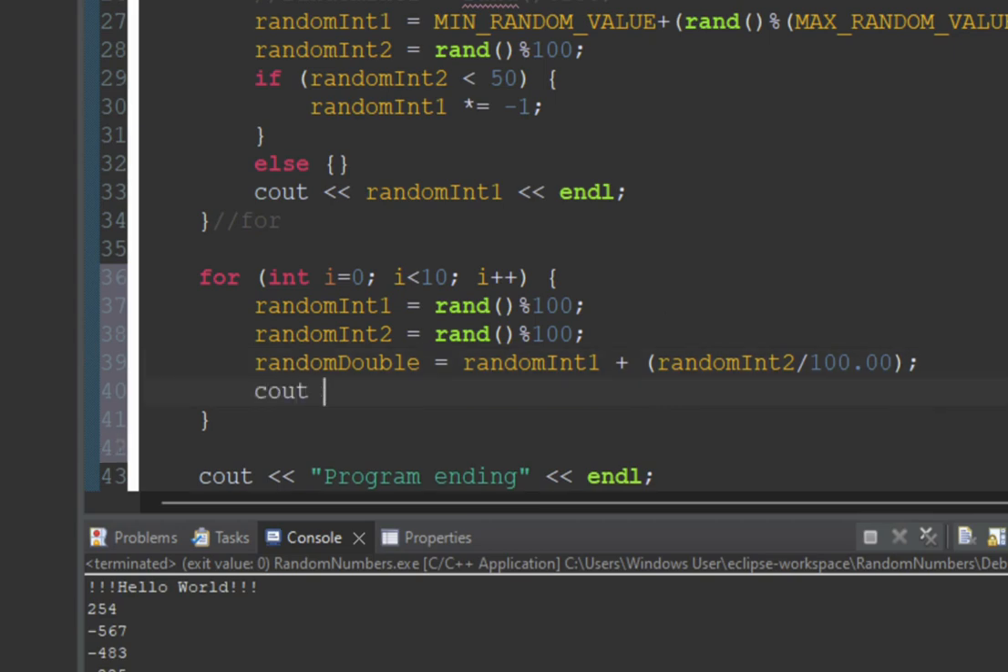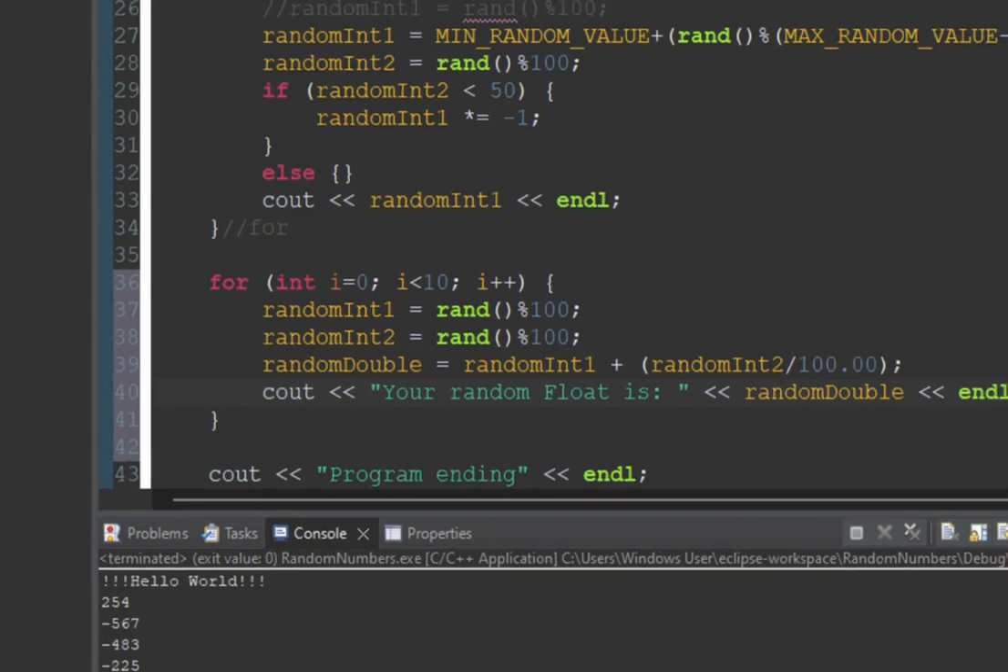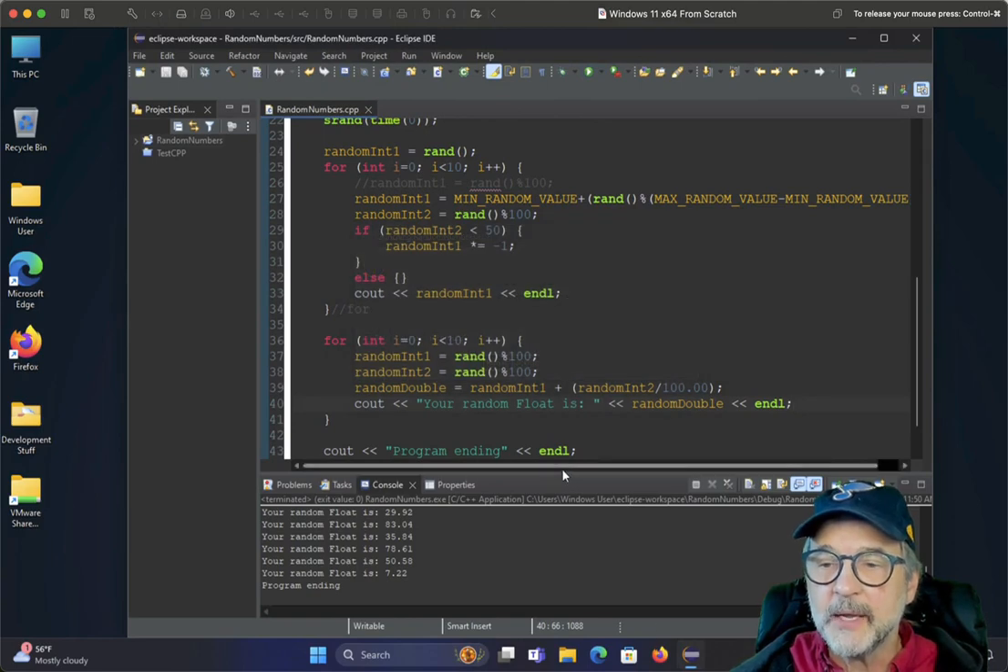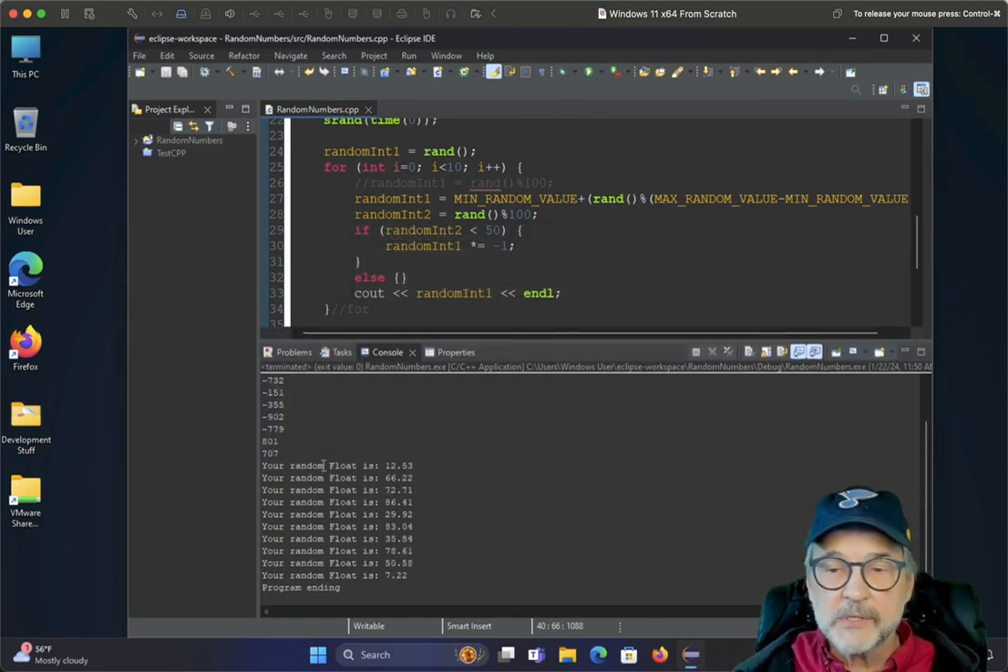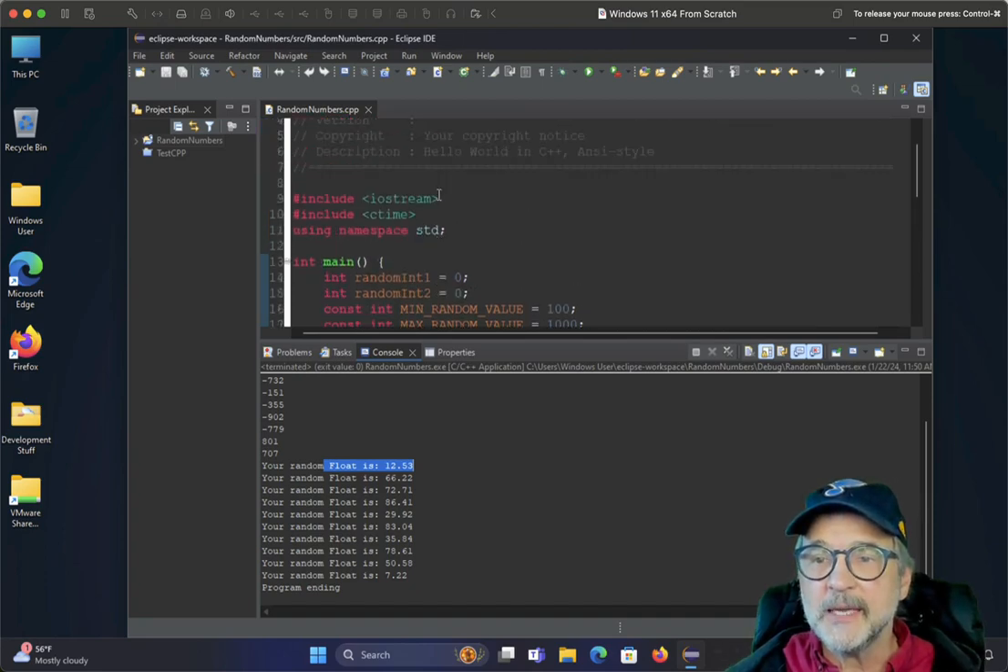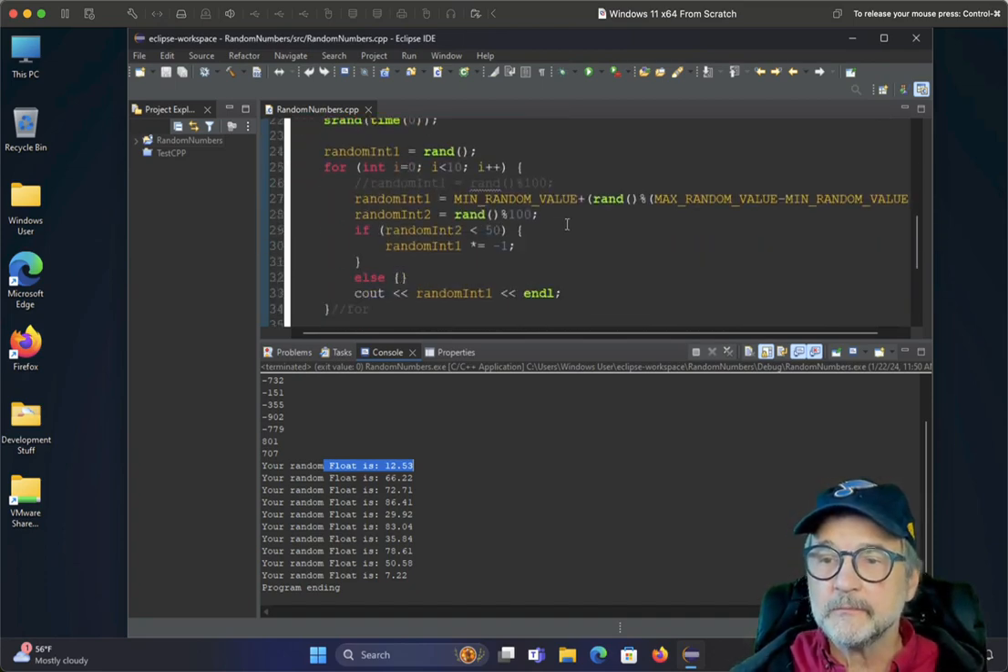Okay, so we're going to say cout your random float is random double. All right, let's see how this works out. I'm going to run it. All right, let's see what we get. There we go. So your random float is 12.536622, and they're between 0 and 100 on both the whole portion as well as the fractional portion. That's pretty cool, right? So you can also do the same thing as we did up here for integers.